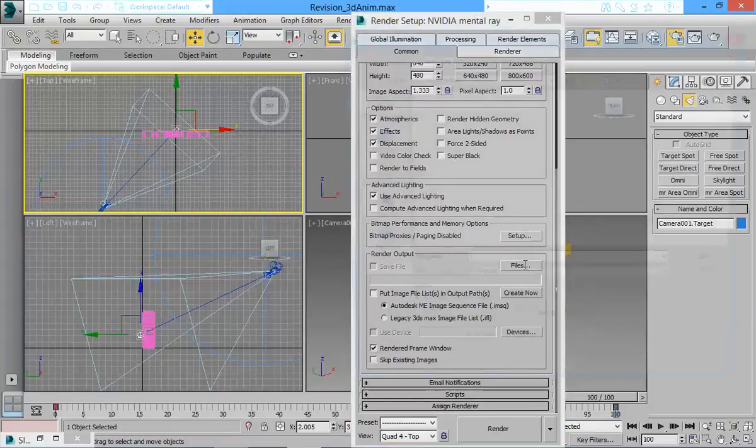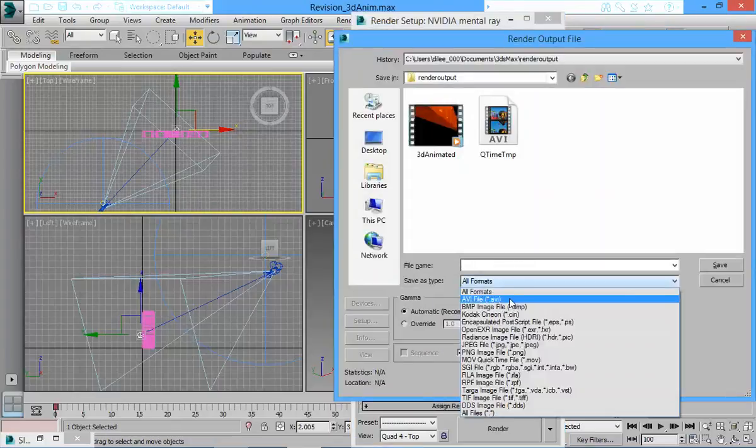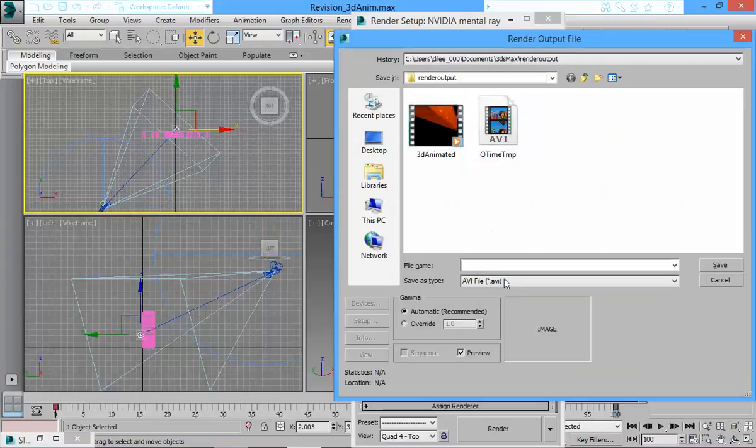So go to files. I think what worked last time was AVI worked fine, and I've got a folder called render output. Now you can mimic a folder on your D drive, on your pen drive, on your hard drive. Make one folder for meshes, save the max file there. Make one folder for maps, save your sunsets and pictures there. Make one folder for render outputs and save your render outputs there, okay? If you don't want to use the max default folder, it's a bit painful for you guys.